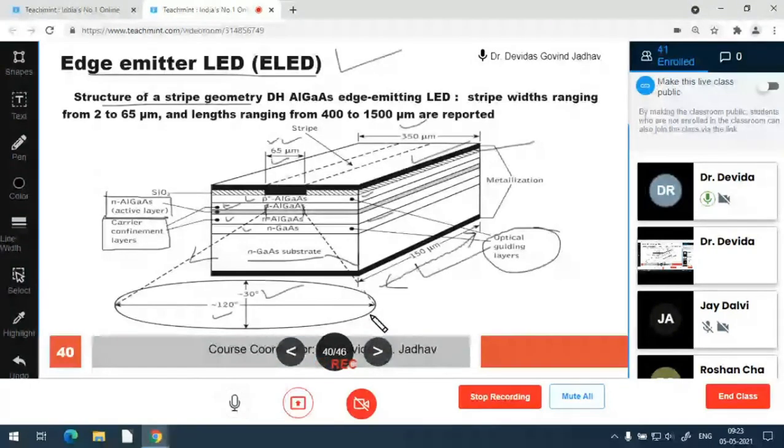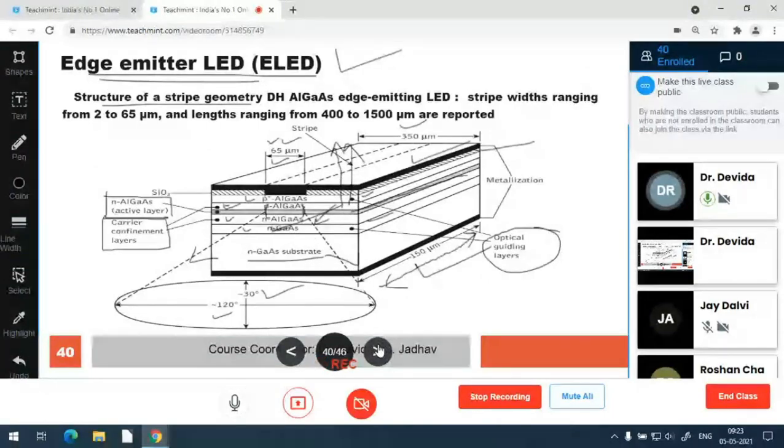Now why is it an edge emitter? Because this is the junction and it is not emitting from the surface. It is emitting out of this edge, so along the junction. So it is not emitting from this surface. It is emitting along the edge. So it is an edge emitter LED.